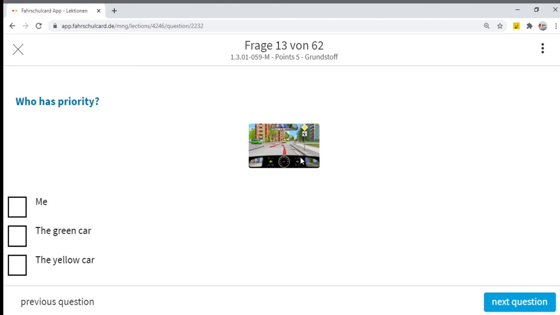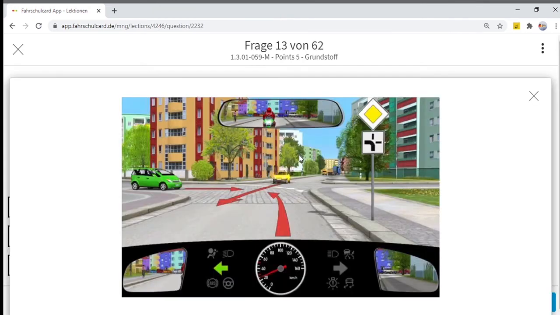The next question, who has priority? There is a road, and who has priority? If you see over here, there is a yellow traffic sign. That means we are on the priority road. Which priority road? The priority road which is taking direction to the left. We are also giving the arrow direction to the left, which means we are indicating left, and we are going to take the left turn.